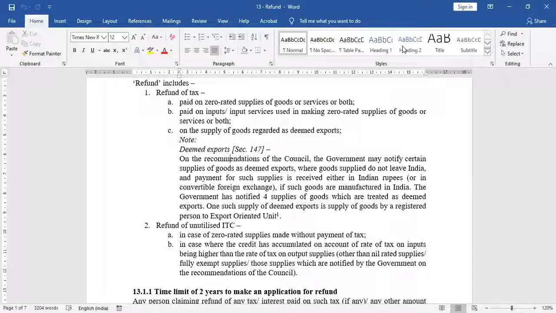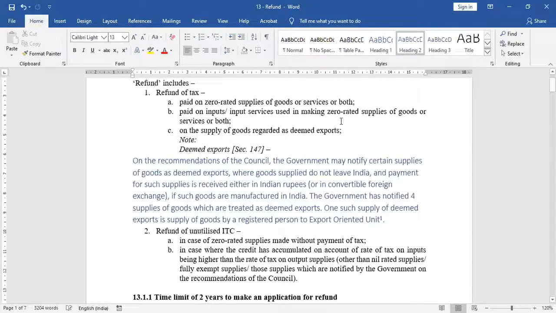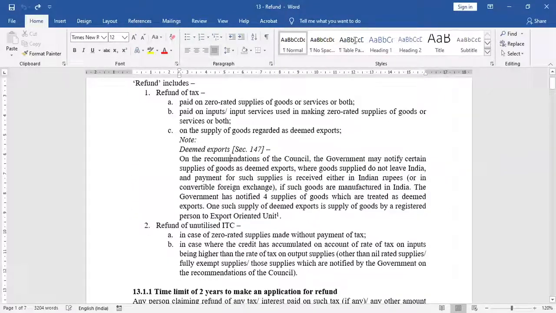Can you see this screen? Kindly reply through the chat window. Can you see this screen?